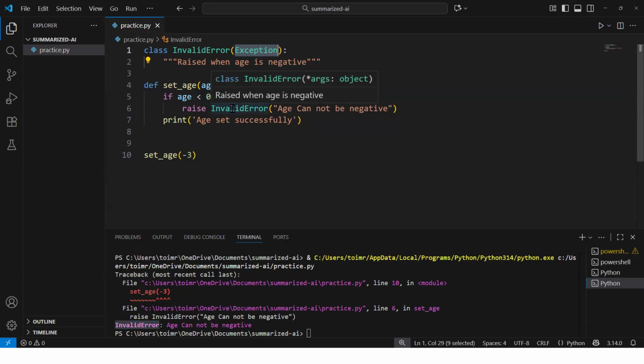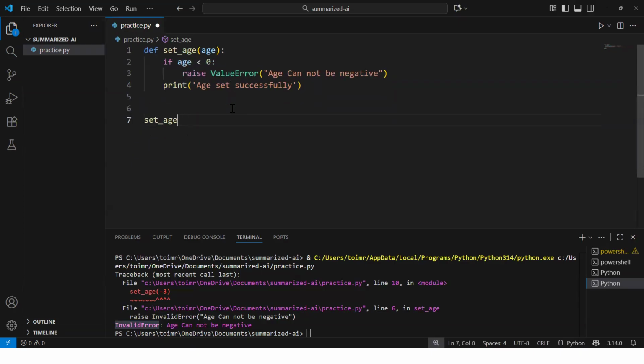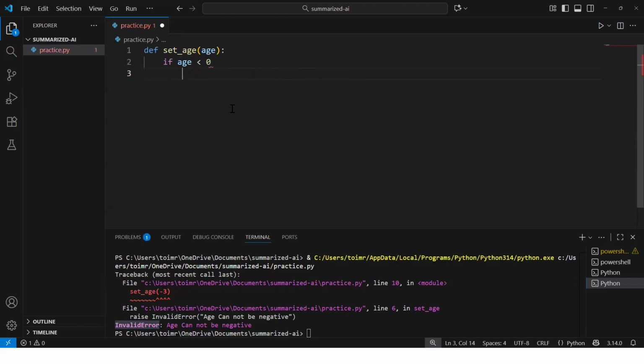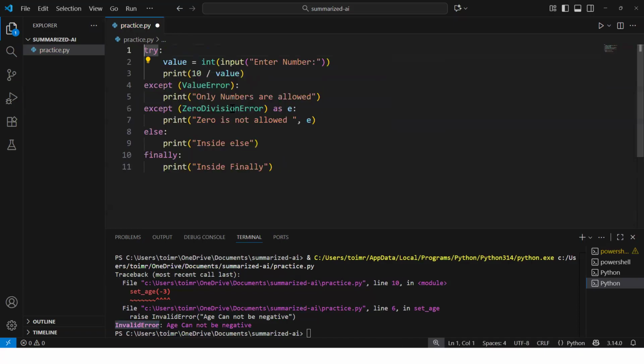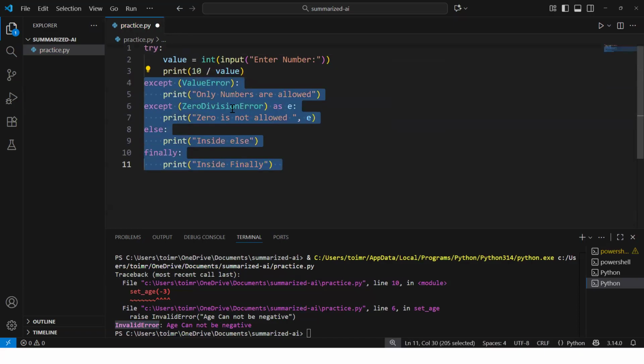Now you can also create a silent exception block using the pass keyword. Silent exception block means the exception occurred and nothing broke. So let's copy our code, and I wish to go to the earlier code for that. We just have to make one word change and it will work. So for example, I have this.